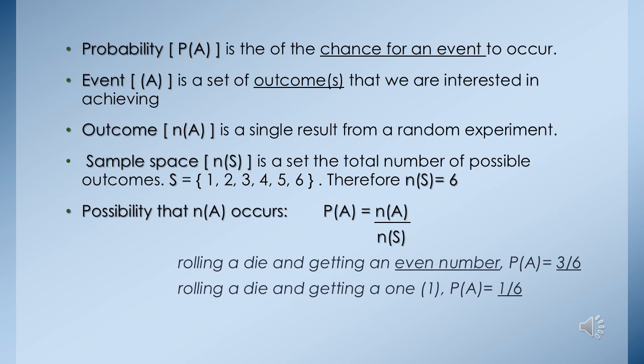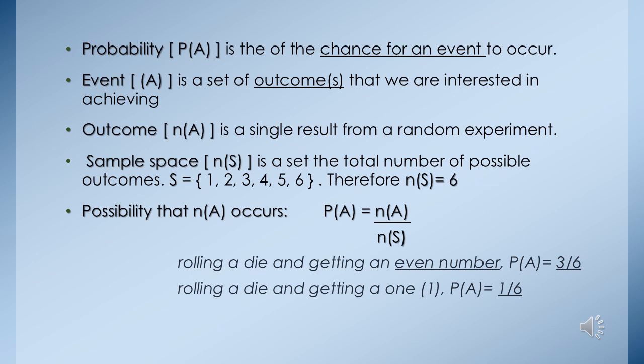So probability is defined as the chance for an event to occur. Like how possible is the event to occur? Like we have just stated in the previous slide, Generations will occur. So we are certain that we will see the show on Monday, and it's impossible to see the sun at night. So how is the chance? It is the measure of the chance for an event to occur. So we are just measuring the chances for an event to occur.